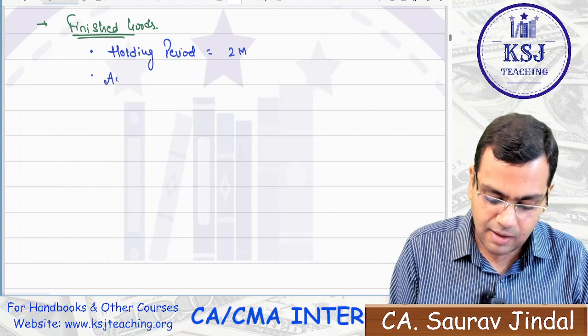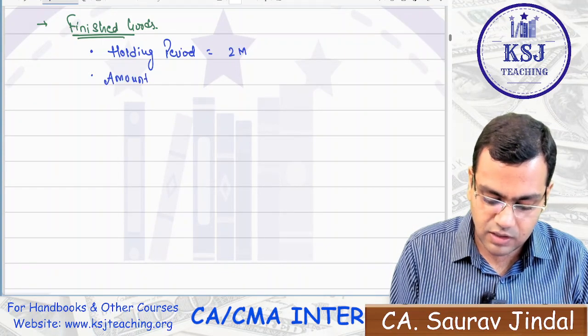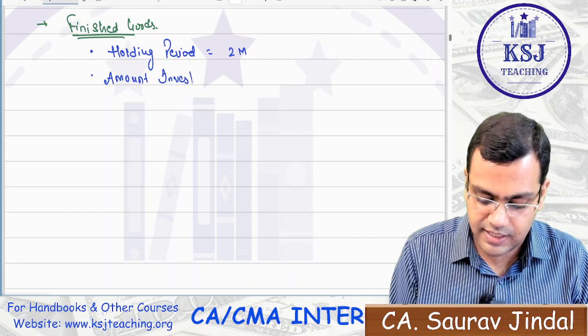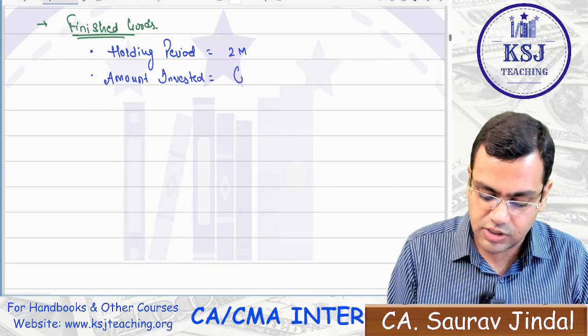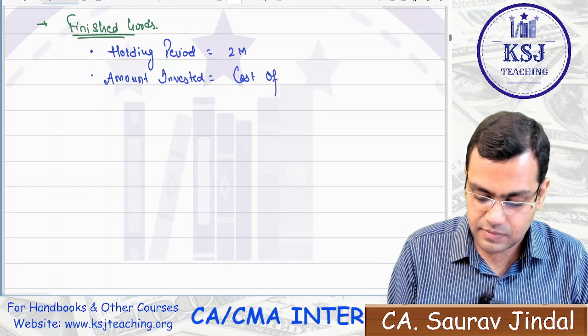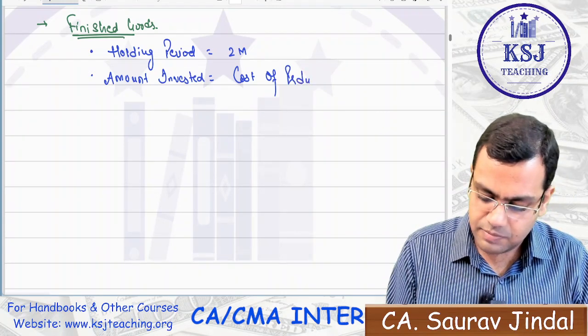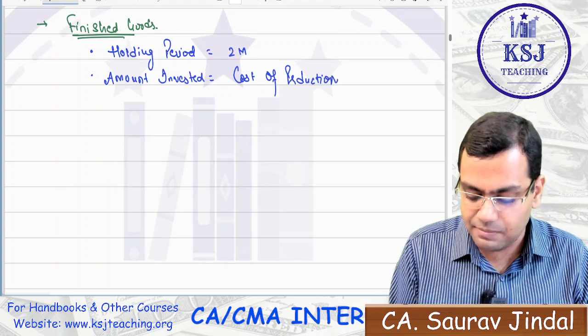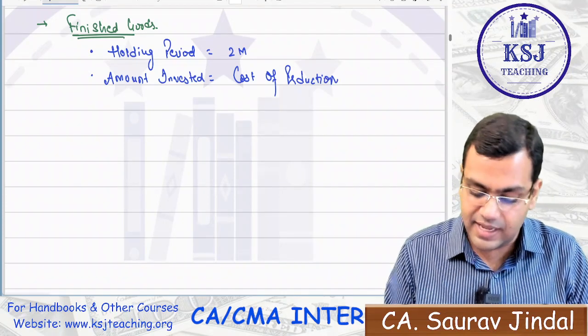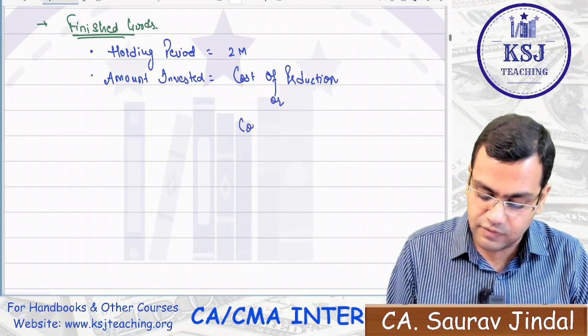And what is the amount that is invested? If we talk about the amount that is invested, that is the cost of production, cost of goods produced or cost of production, or sometimes it also might take the cost of goods sold.